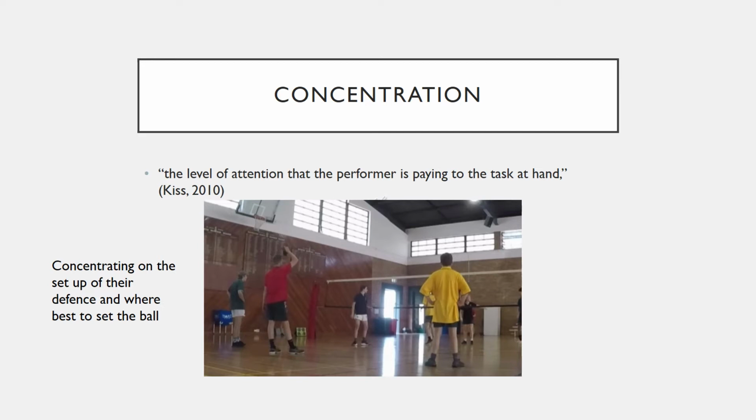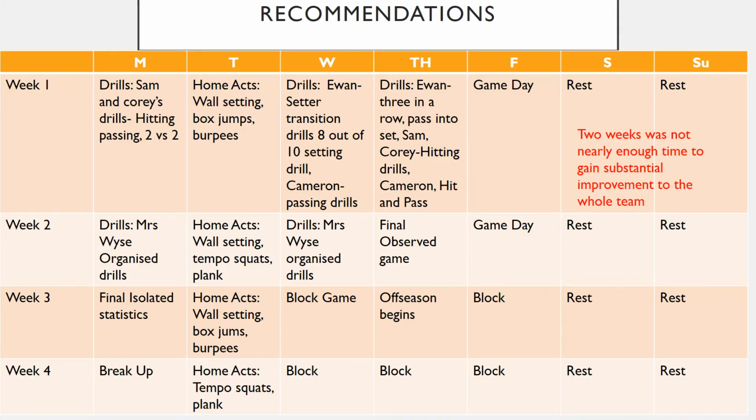As a recommendation, there was not nearly enough time provided to the team to effectively come together to improve to a point of being able to effectively compete in a competitive setting. In future, less strict time constraints would be very useful to build upon the mesocycle and focus on more skills to improve overall performance. Serving would also be worked into the training cycle. However, due to the strict constraints on time, sacrifices for other important skills needed to be made. In comparison, serving was not as necessary as other skills.